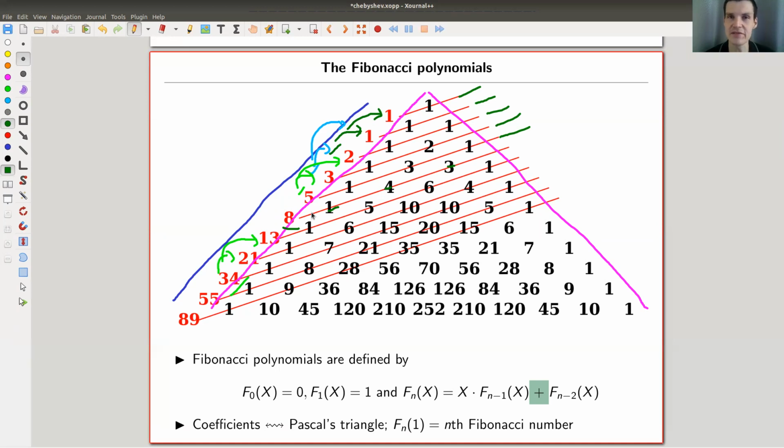So the generalization of Fibonacci numbers are maybe Fibonacci polynomials, and it's just a really easy idea, strikingly easy, life-changing easy if you want. No idea really is life-changing easy, but anyway, it's really nice. So it takes the recursion of the Fibonacci numbers, which I just explained. So 5 was the sum of the two ones before. So Fn is the sum of Fn minus 1 and Fn minus 2. Take the same recursion, throw in a variable, call it x, and you get the Fibonacci polynomials, right?